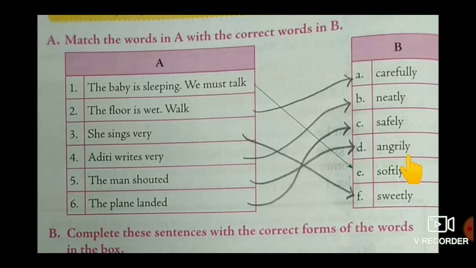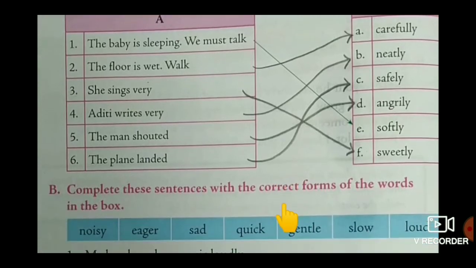The man shouted angrily. And the last one is, the plane landed. The plane landed safely. That is the suitable adverb for this sentence. How is the action going on? That action was described by the adverb, children. Keep it in mind. Moving on to the next one.